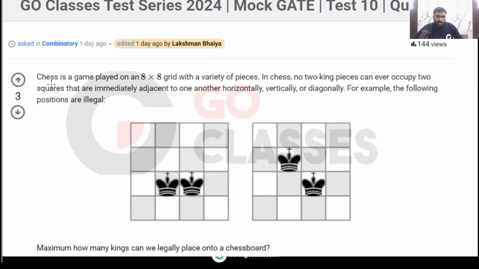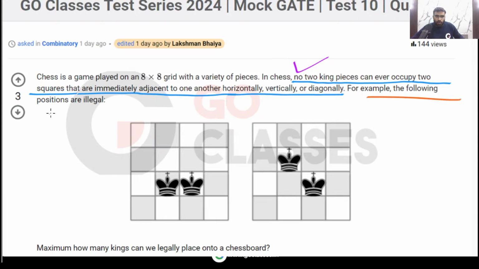Read this question. Chess is a game played on an 8x8 grid with a variety of pieces. In chess, no two king pieces can ever occupy two squares that are immediately adjacent to one another horizontally, vertically, or diagonally. So basically, two kings you cannot put like this, you cannot put like this. No two kings can be placed on adjacent squares, horizontally, vertically, or diagonally.